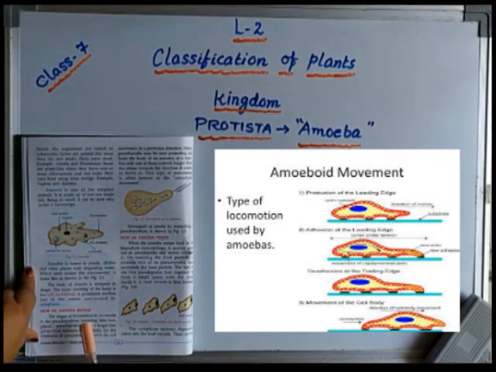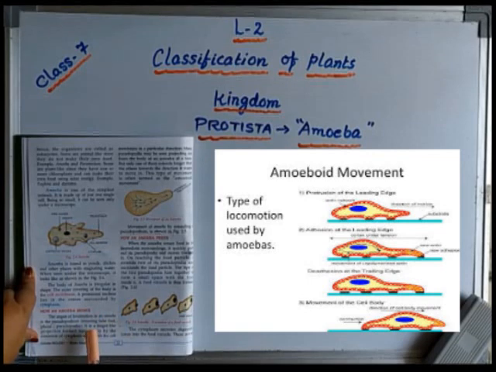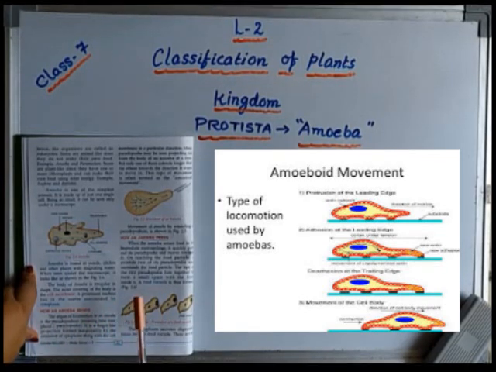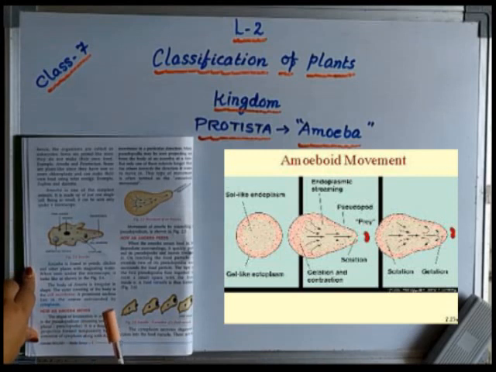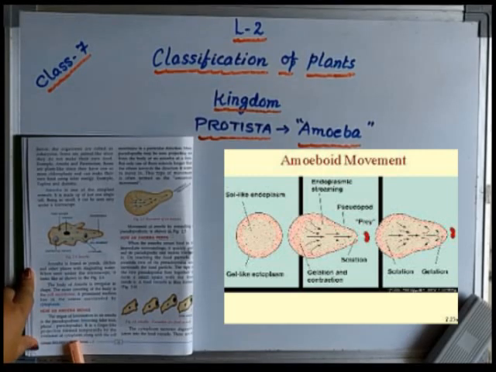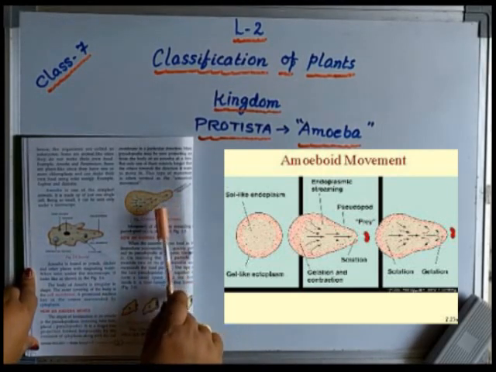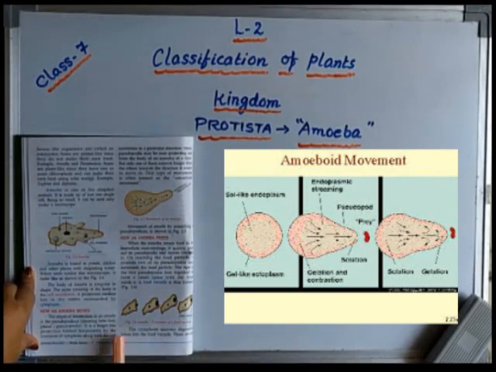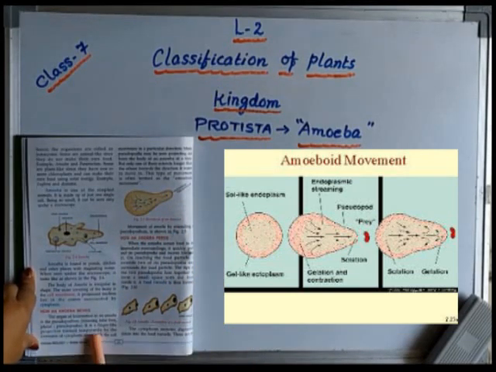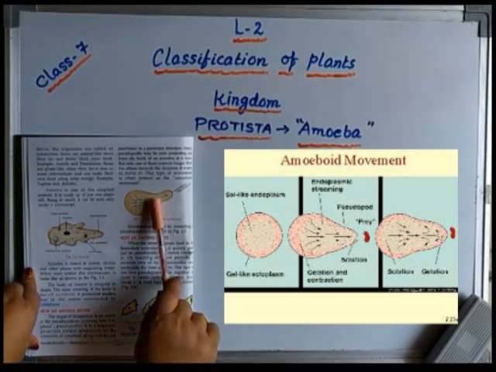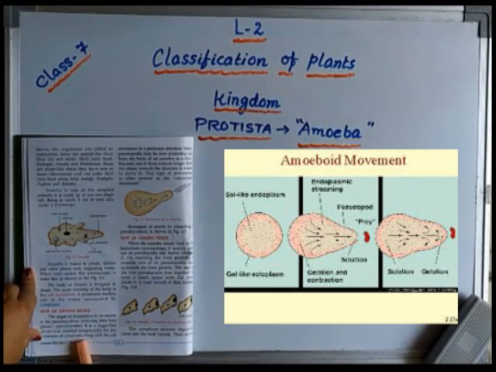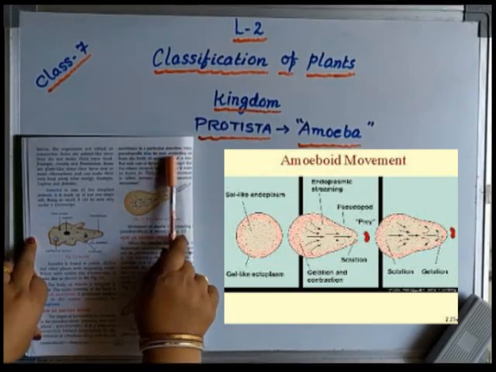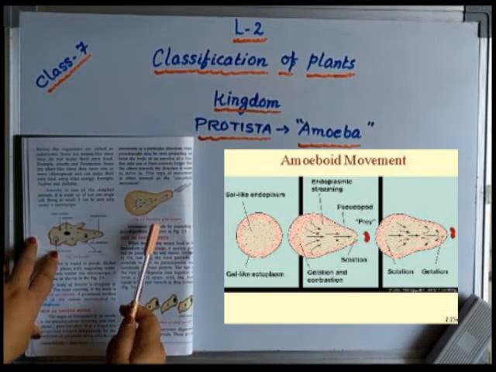They have a false foot, which at the time of moving they extend, and at the time of staying in one place they bring it back to the normal position. So how does it look? It is a finger-like projection formed temporarily by the extension of cytoplasm. You can see from the figure and the picture that it is a finger-like projection. Temporarily means that for the movement it will extend the cytoplasm along with the cell membrane in a particular direction, in which direction the amoeba wants to move.